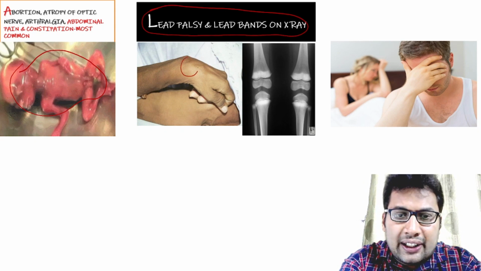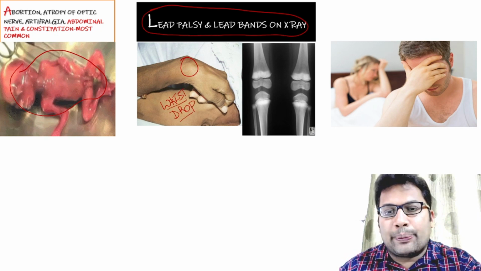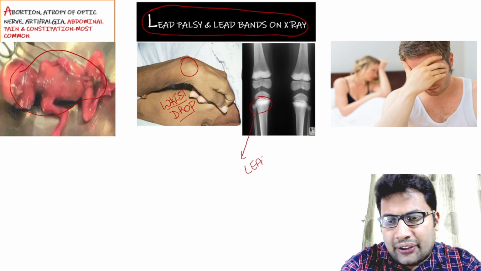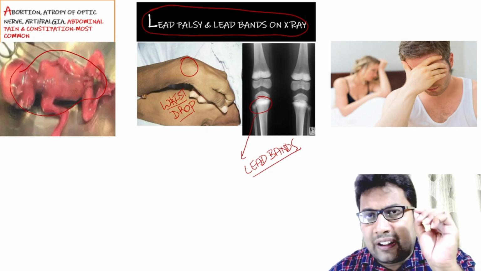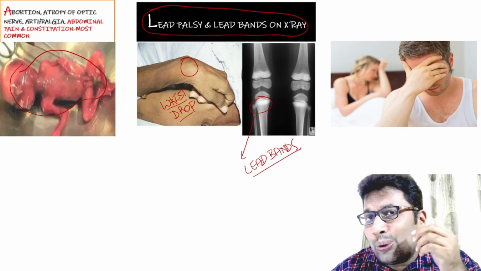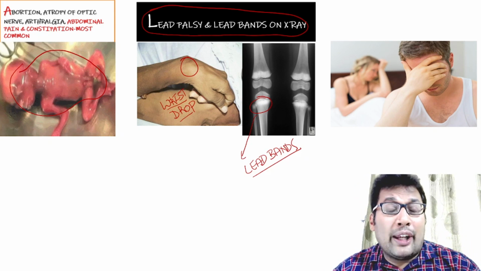You can see there is a wrist drop. The wrist drop is because of the neuropathy caused by the lead. Also you can see in the X-ray that lead bands are there. Lead bands can also be seen in children. You can see the X-ray of a child less than 18 years old, and there are lead bands, probably due to lead. Then one more, I for the last word: impotency,